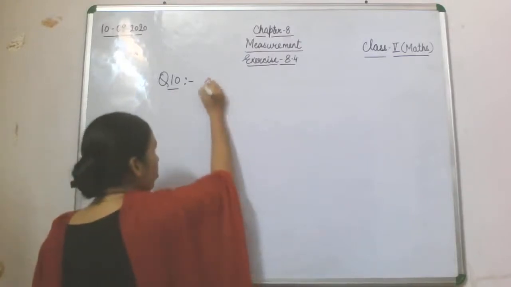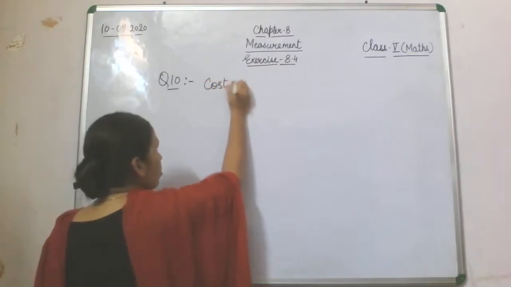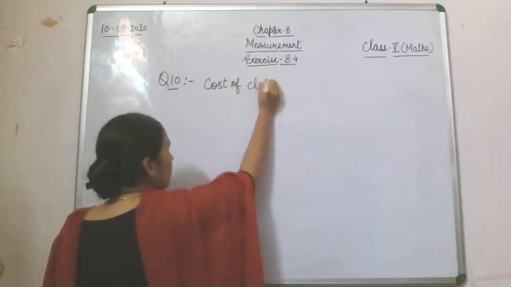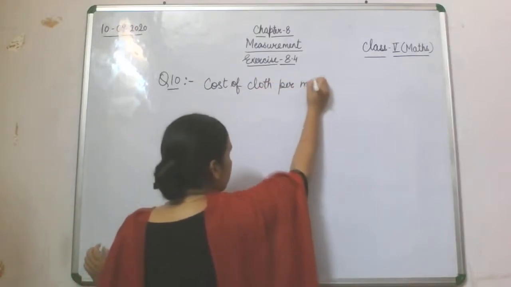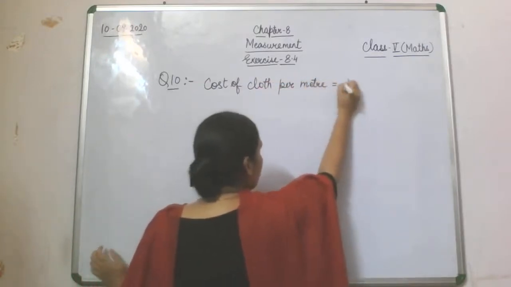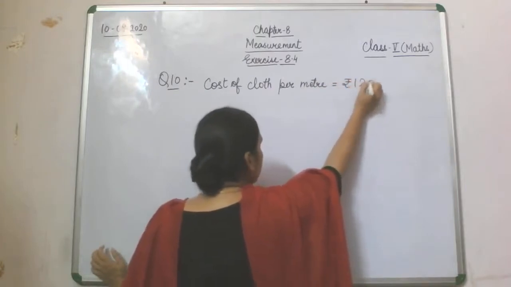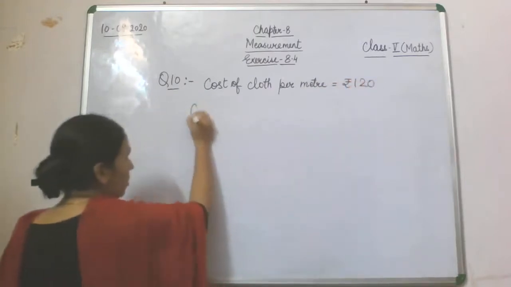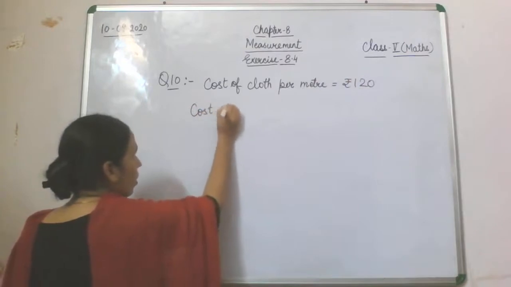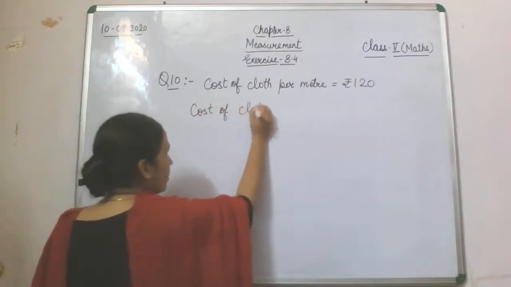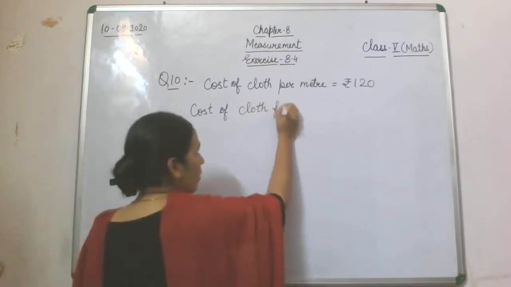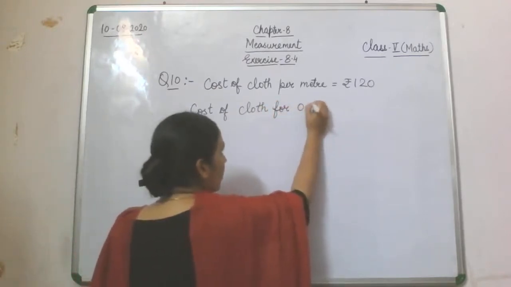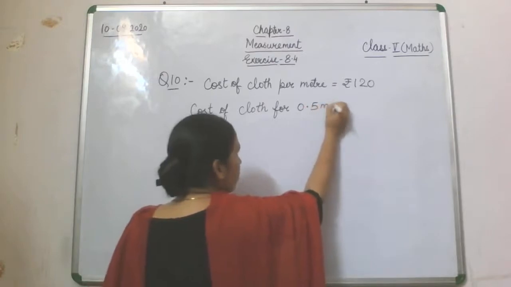Now question number 10, Rishi bought 0.5 meter cloth, fine, at rupees 120 per meter. Now cost of cloth per meter is rupees 120. Now cost of cloth for 0.5 meter, what is this cost?